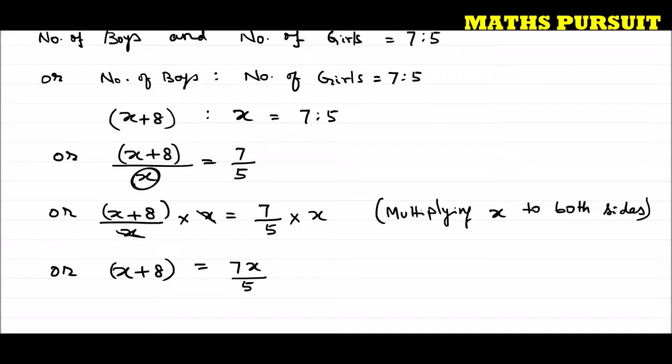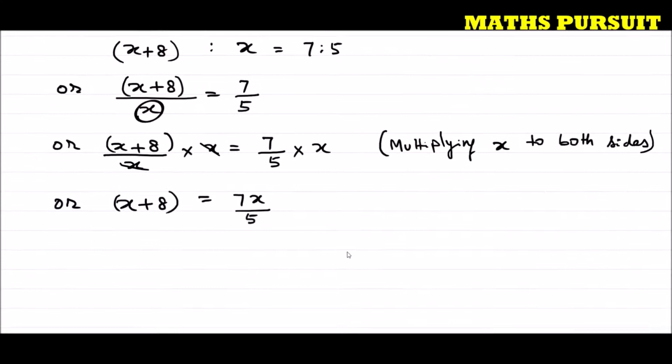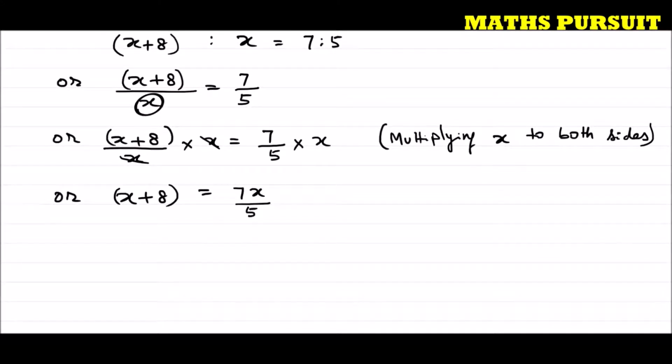What we got is x plus 8 is equal to 7x divided by 5. I can write the same thing without the bracket, or let the bracket be here. Now in this step, let us do one thing: x plus 8, into 5, is equal to 7x divided by 5, into 5.